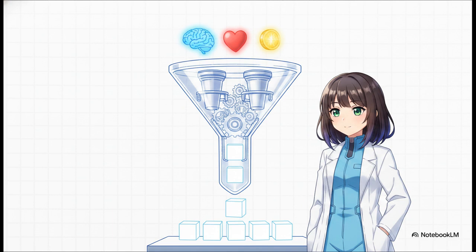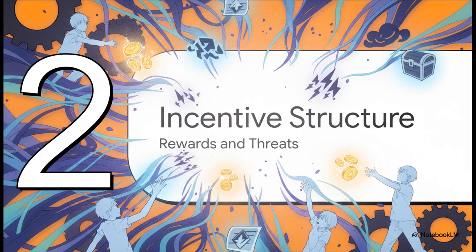The biggest takeaway from the source? Your behavior is not just your personality expressing itself. It's a patterned response to environmental pressure. Section 2, the incentive structure, the power of rewards and threats. Let's see how this builds into the invisible forces that actually dictate those predictable outputs.